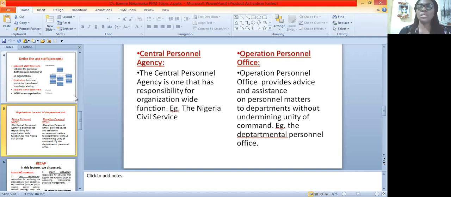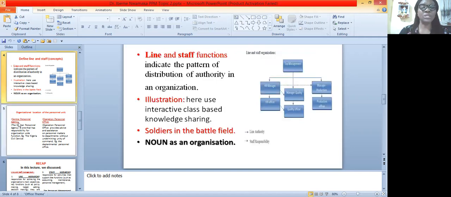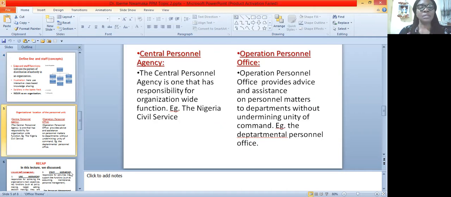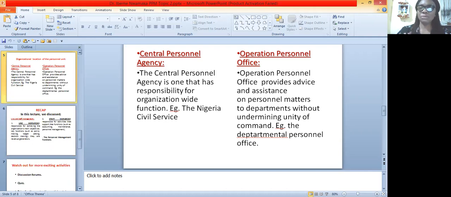So in each organization, each parastatal, each ministry, they still have their own personnel department, and this is how the whole thing is disseminated down to the last level. Even in the National Open University of Nigeria, though we have centralized personnel in the registry, in each faculty you still see those people that they send down, performing their personnel function in their faculty but answerable to the overall head. And so it is with centralized personnel management.